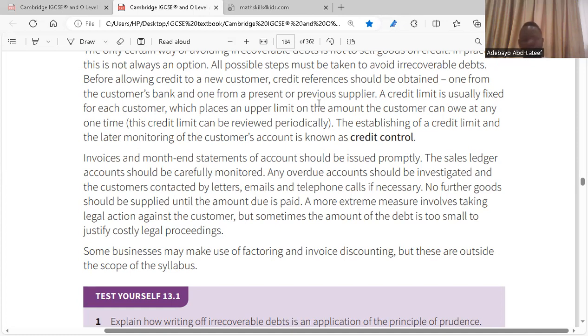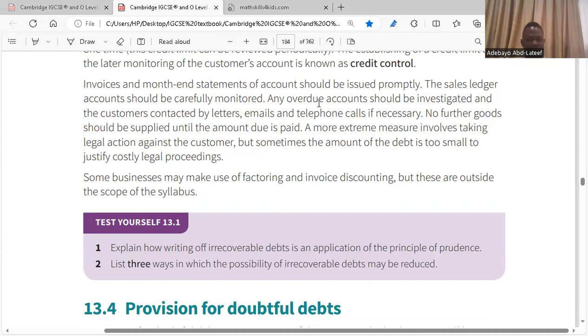And when you know the account is due, put a call through immediately. Don't waste time. Is it clear? Yes. Some businesses may make use of factoring and invoice discounting, but these are outside the scope of the syllabus. There's what we call debt factoring. That is not part of this, but let me just explain it a bit to you.